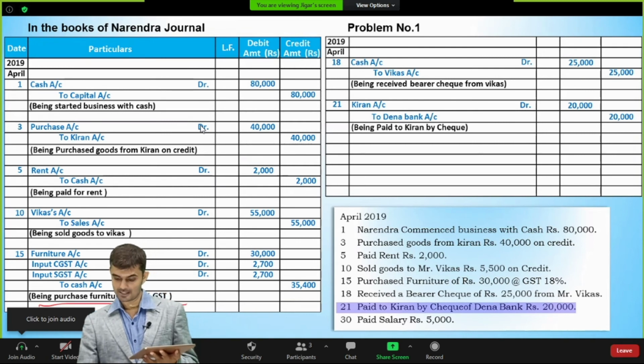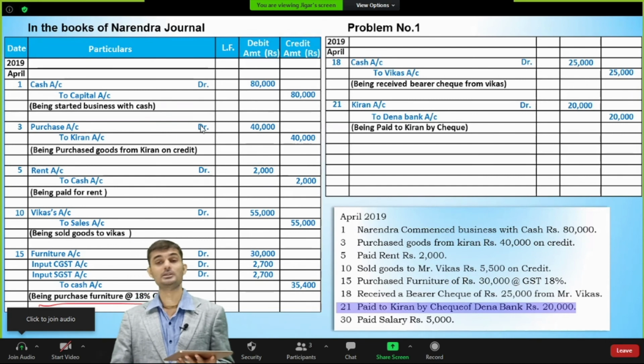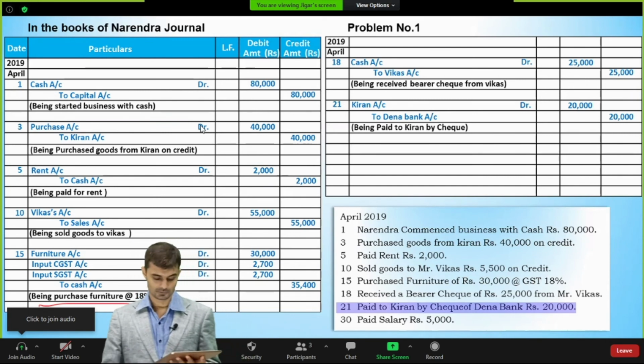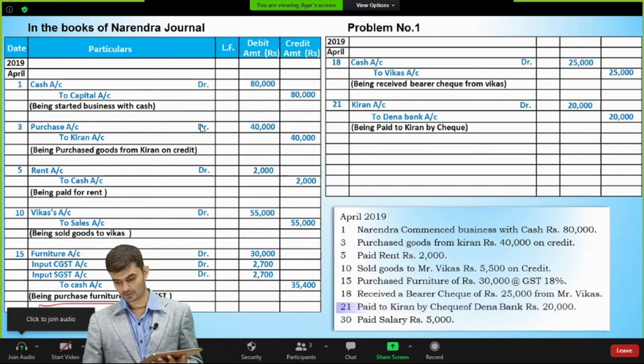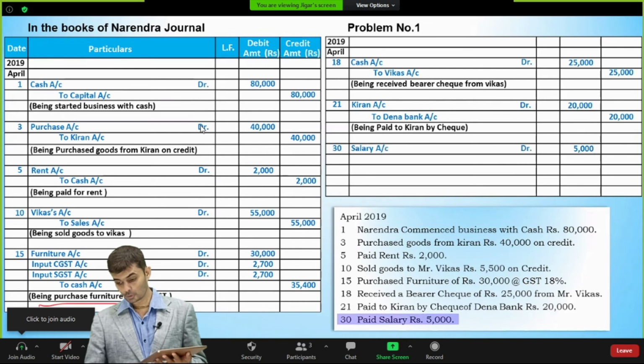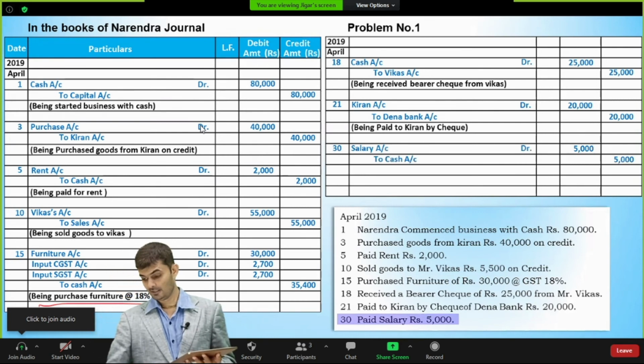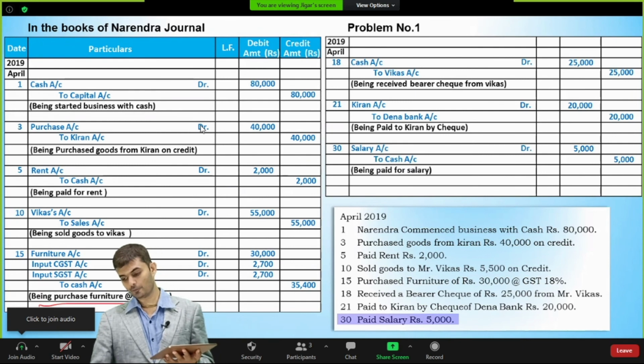Now moving on to the last transaction, 30th April 2019, paid salary. Salary is which account? It's a nominal account. So it is an expense account. That's why we'll be debiting this account. Salary account debited for 5,000 to cash 5,000 because cash goes out. What narration will come? Being paid for salary.